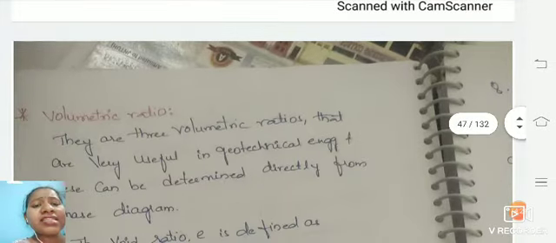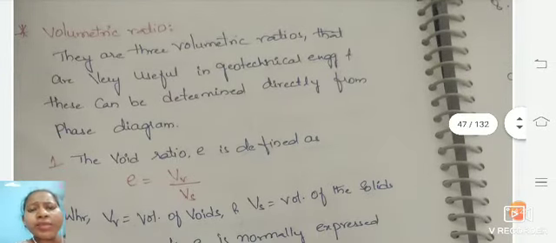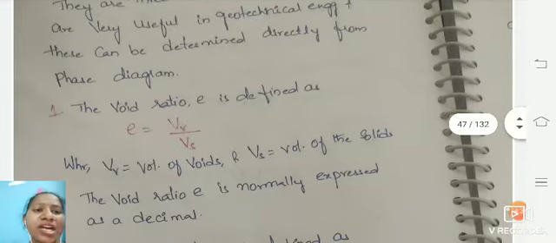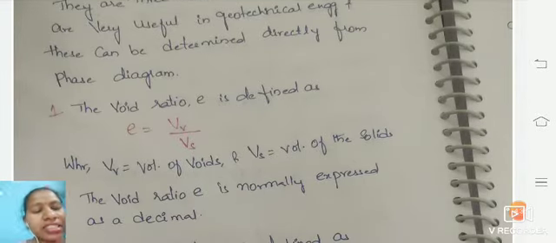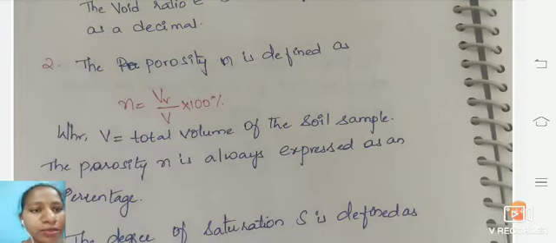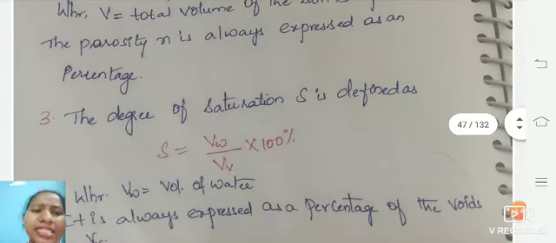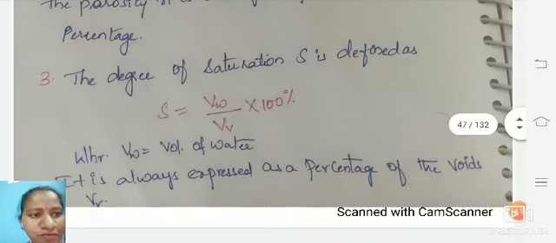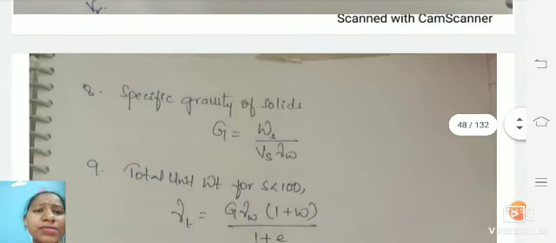Now we will be seeing the volumetric ratios. What are volumetric ratios? They are mostly used for engineering properties based upon the phase diagrams. You have the void ratio, which we have already studied: the volume of voids divided by volume of solids. The next one is porosity, n is equal to volume of voids by total volume into 100%. Next is degree of saturation, S is equal to volume of water divided by volume of voids into 100. And the next one is specific gravity.